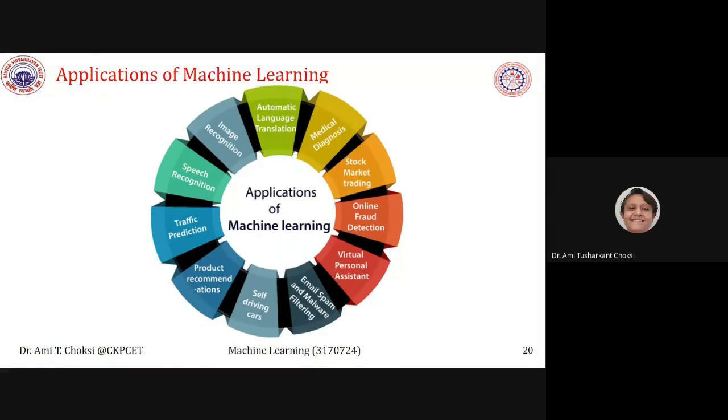What sort of traffic? People going on a lorry with the statue of holy Ganpati, right? So it depends on the situation, which is already there in the training data. What you give as training, that only the machine will learn and predict accordingly.